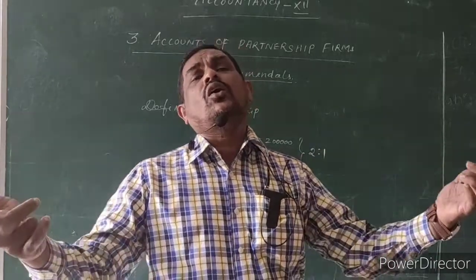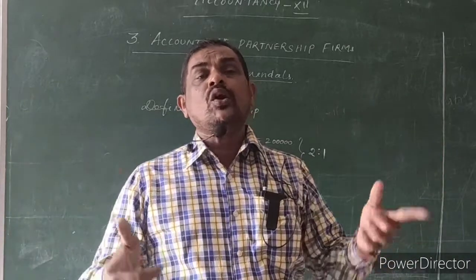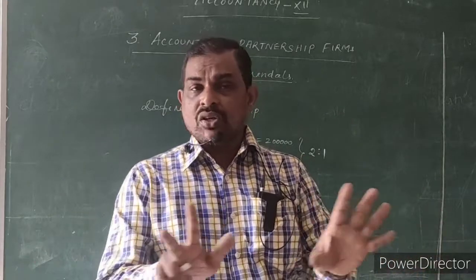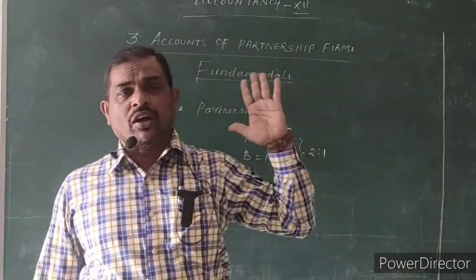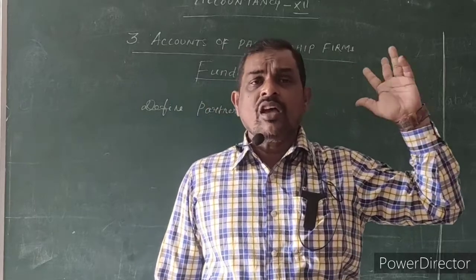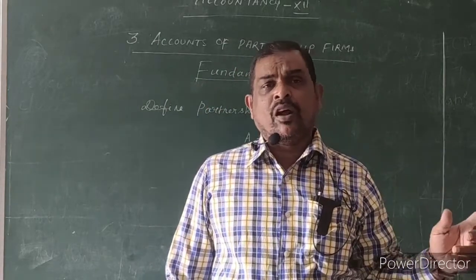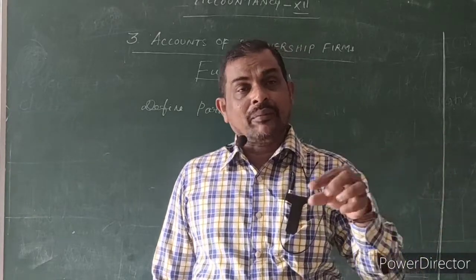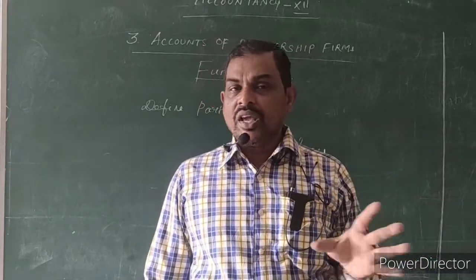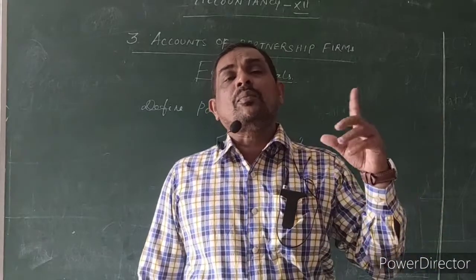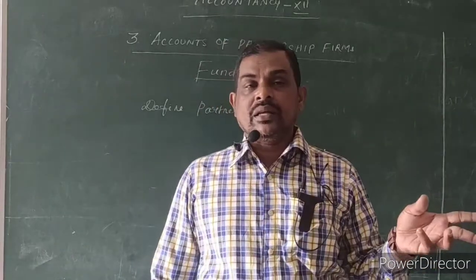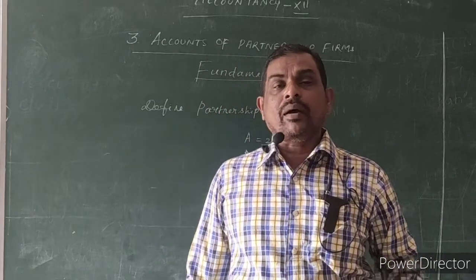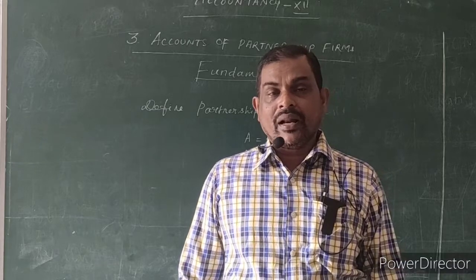The Act says if you are not following the partnership deed, you have to share the profit or loss equally. Whatever you contributed is not an issue. Suppose A contributed 5 lakhs and B contributed 3 lakhs, and 5:3 is the profit sharing ratio, but they have not followed the agreement or deed. Whatever they contributed is not an issue, they have to calculate equally. Suppose 1 lakh comes, it is 50,000 and 50,000. If 1 lakh 50,000 comes, it is 75,000 and 75,000. Like that, they have to take the profit share equally.